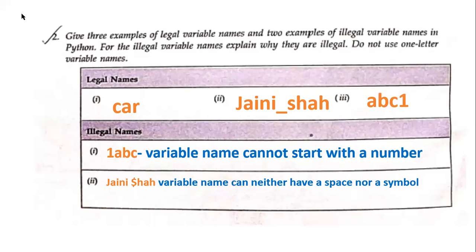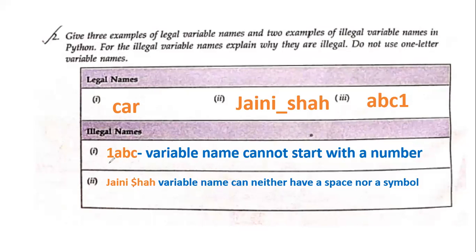The next one. You have to give me three legal names and two illegal names. So the first one I have used is car, which is simple like ABC or something. I wrote my_name with an underscore, which is again valid. And then I did ABC1, where I used a numeral, but along with ABC.